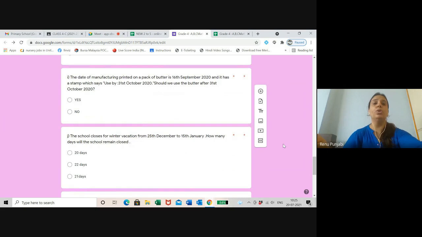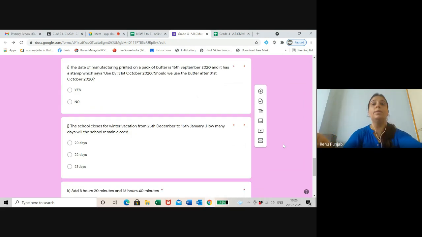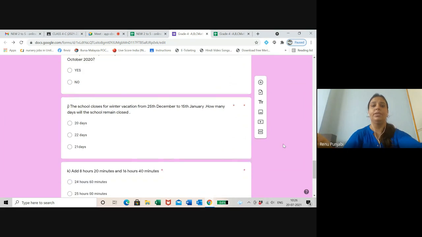The school closes for winter vacation from 25th December. Means 25th December is also a holiday. And till the 15th January, the school vacations are there. So 25th December and 15th January will also be counted in the vacation days. Don't think that these two days are not holidays. It starts on 25th December and the holidays go till 15th January. So both days will be counted in your vacation days.